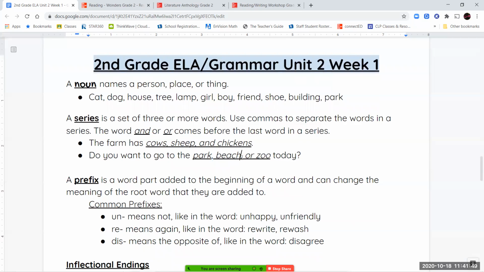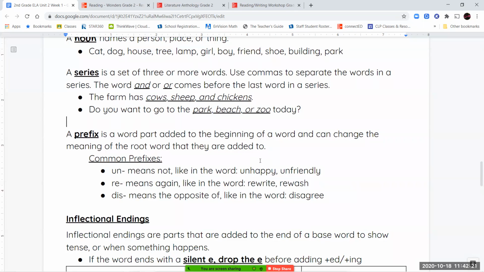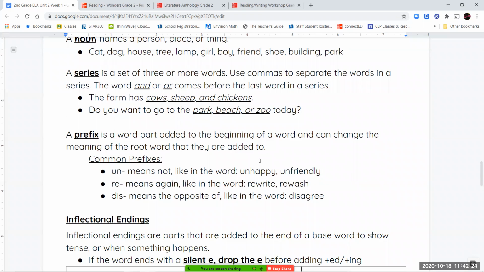I'm going to take off the underlines here so that you can see the commas properly. So remember, the commas go after the first few words in your series, and the word and goes right before the last word, or the word or. So and usually tells us that we're talking about several things that are in a group, or usually tells us that we are making a choice between different things in that series. So remember, a series is a set of 3 or more words, and we use commas to separate it, along with the words and or or.